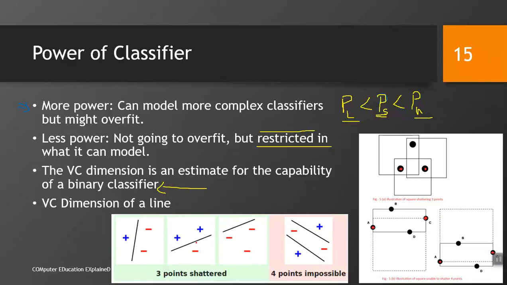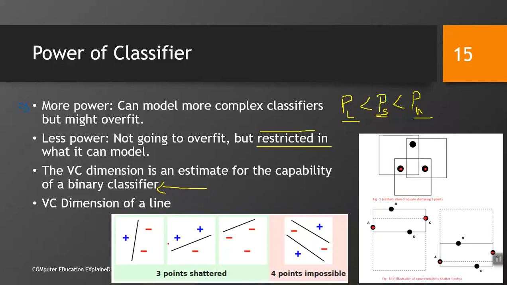It can classify 2 points on one side and 1 point on the other side. It can classify 1 point on one side and the rest of the 2 points on the other side. So, it can shatter 3 points, or it can make 3 types of classification. So, the types of classification basically become the VC dimension.